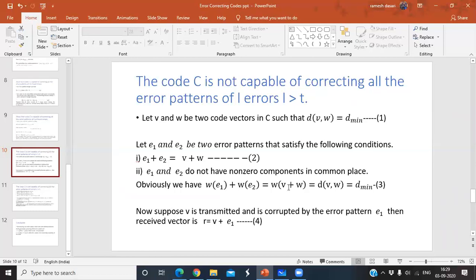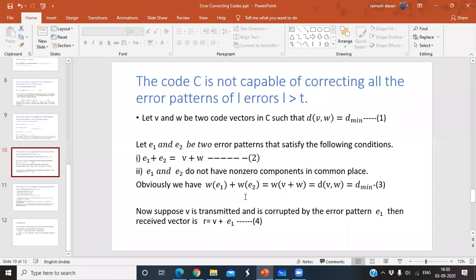And already we know that the weight of the sum of the two code vectors is equal to the distance between those two code vectors. That is d minimum. Already we know this, right? D minimum equal to W minimum. Do you remember that? Minimum distance of a block code, d minimum equal to w minimum. So d minimum equal to d of V comma W. V and W are the two code vectors in a code C.